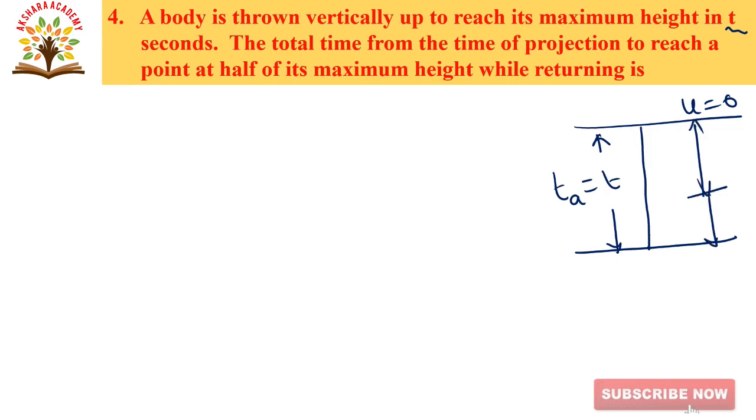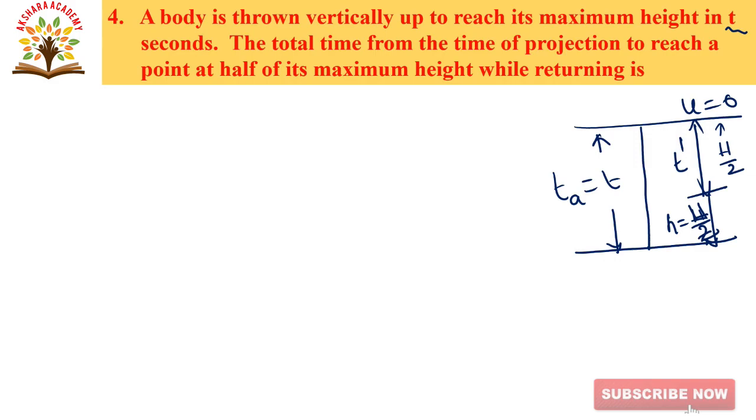From here to here, again, the total time from the time of projection to reach the point at half of its maximum height. So here this is the half distance, h by 2. So this is also h by 2. Small h is equal to capital H by 2. Here we are assuming that it is the time t dash. Time of ascent is equal to t.